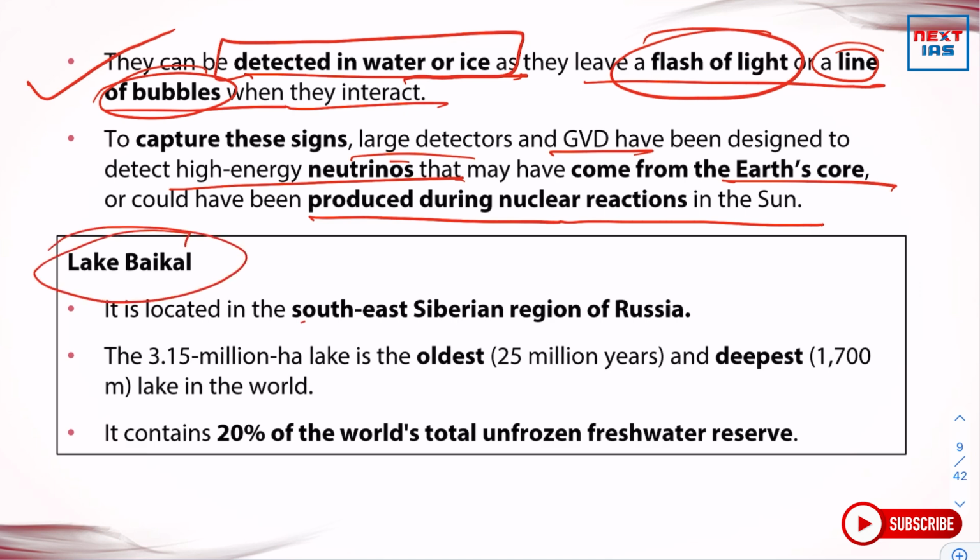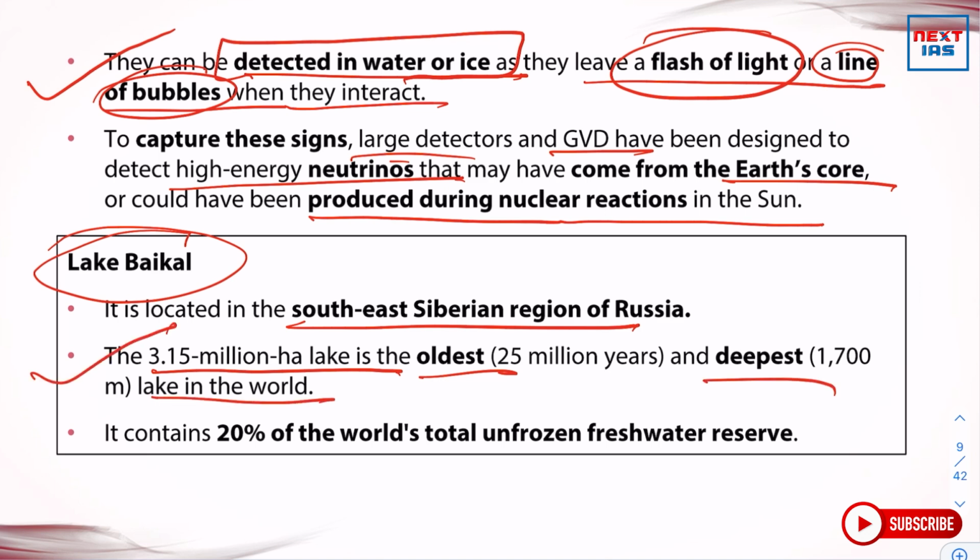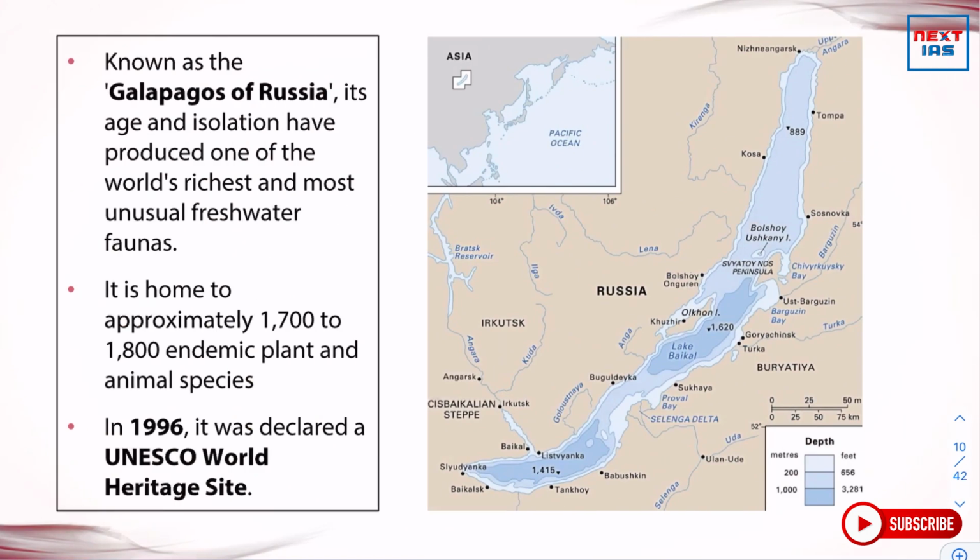It is located in the southeast Siberian region of Russia. The 3.15 million hectare lake is the oldest and deepest lake in the world. This is potential statement-wise question forming information. Further, Lake Baikal contains 20% of the world's total unfrozen freshwater reserve.